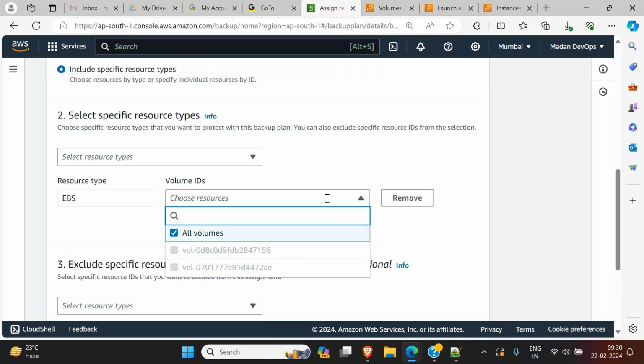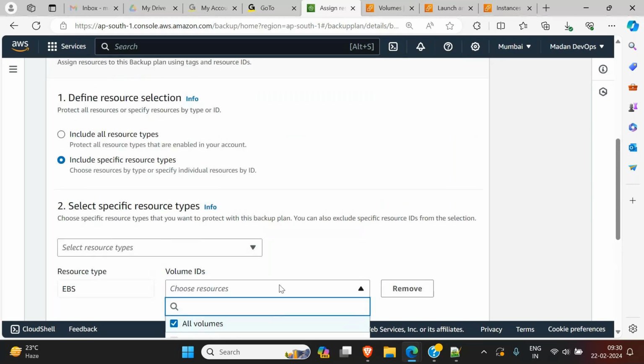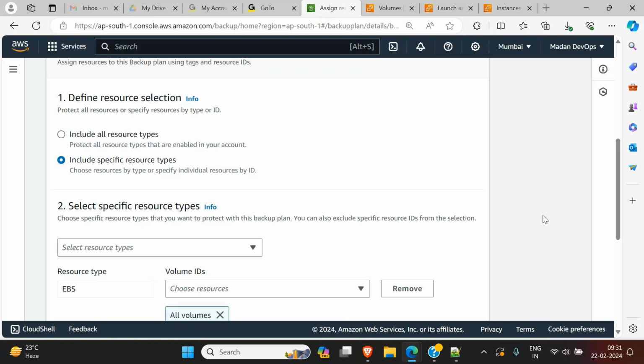Hello, ma'am. If you want to take all the backups at a time, means... You mean all the resources? Yes, like we need EBS, S3, EC2, like that. Yeah, I'm showing it now in a moment. I will show you. You can select like this.